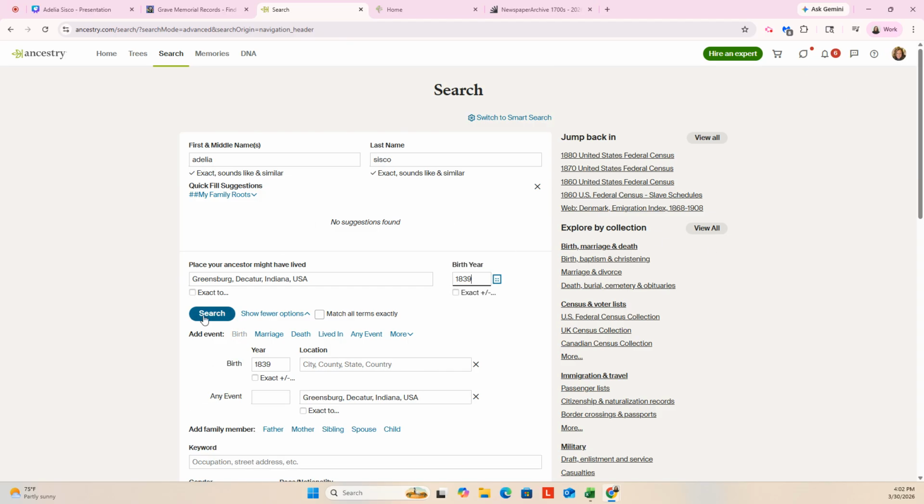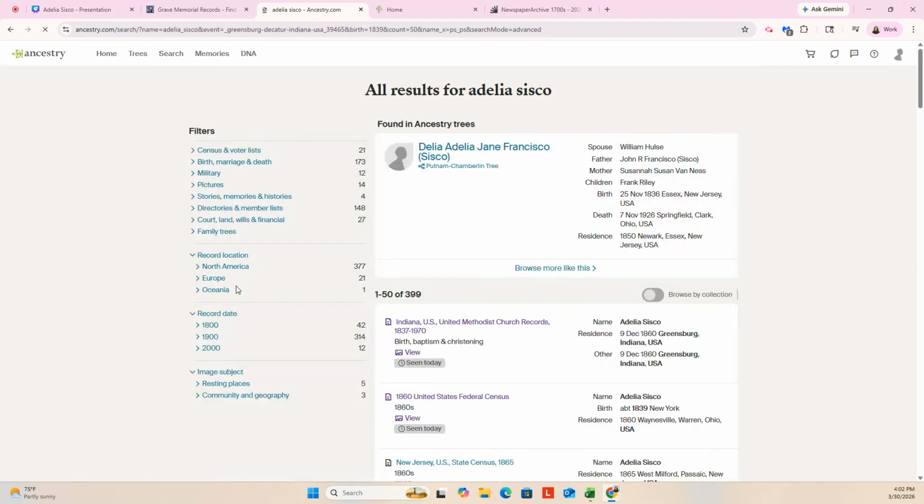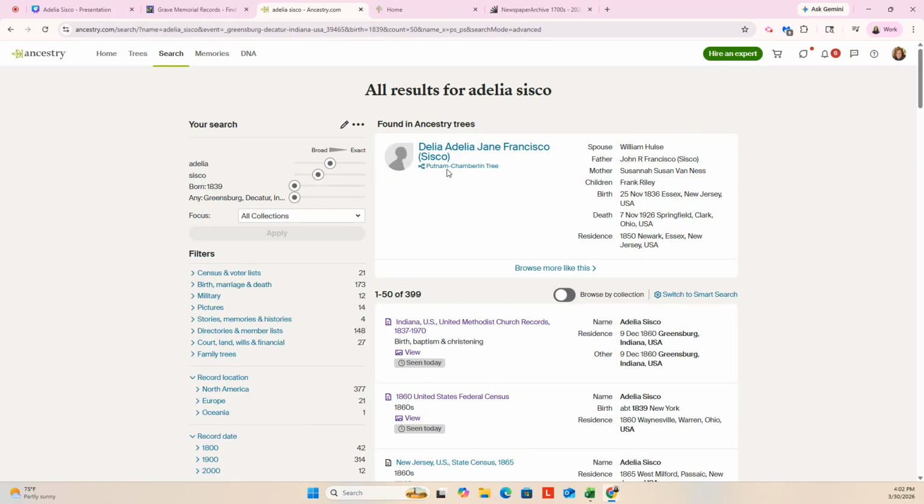So let's see what we get for her. Okay, so this spouse, yeah, that's not one. Okay, so here we have one that's a Methodist church record for Greensburg in 1860. So she was still alive then.